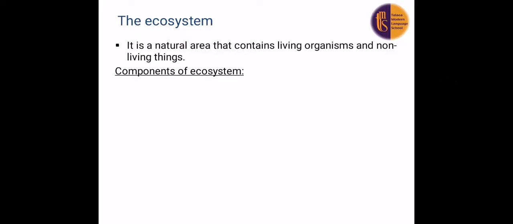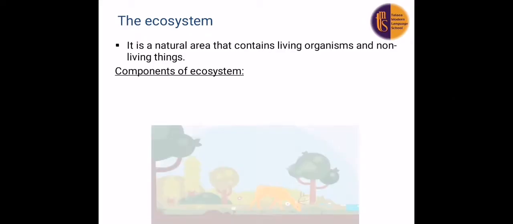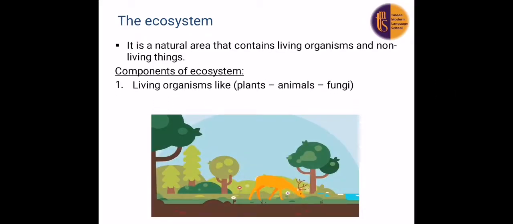So the components of an ecosystem are living organisms, like we have plants, animals and fungi, and non-living things like what? Air, soil and water. So again, the living organisms like what? Plants, animals, fungi. Non-living things like what? Air, soil and water. All of these are the components of the ecosystem.